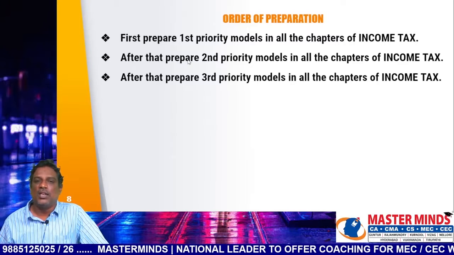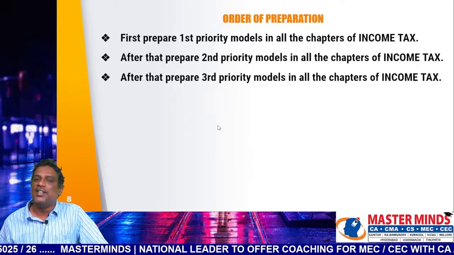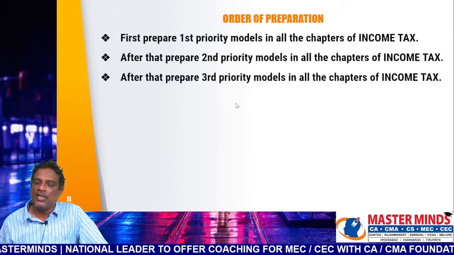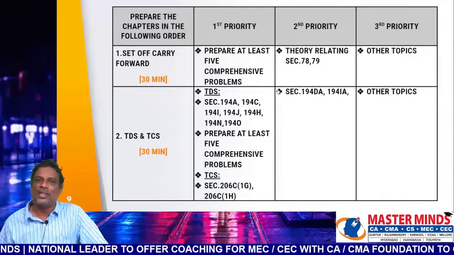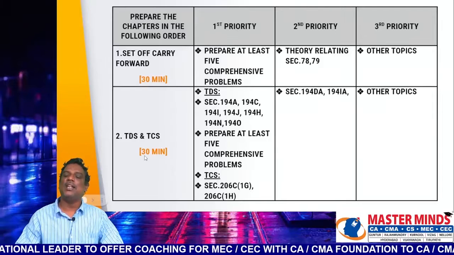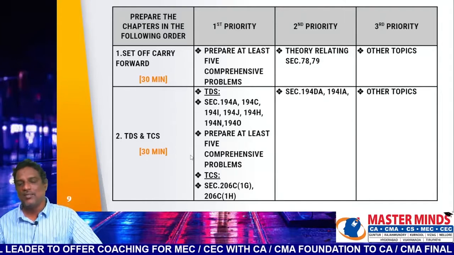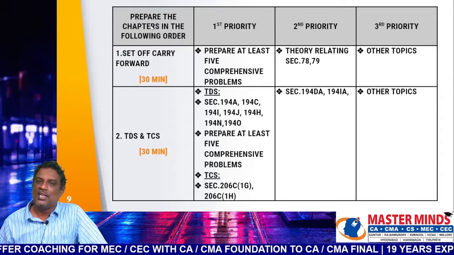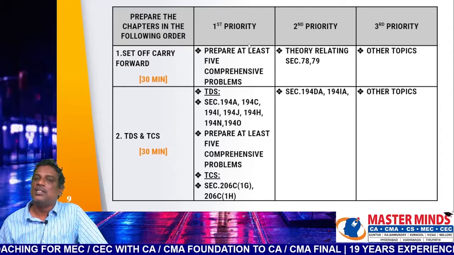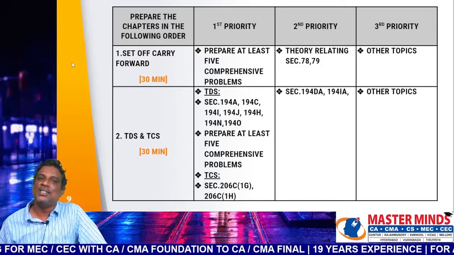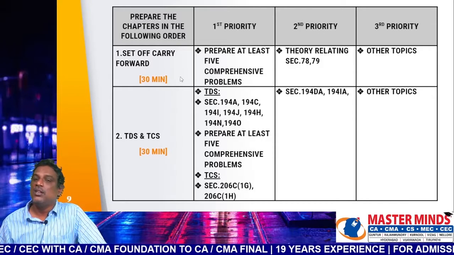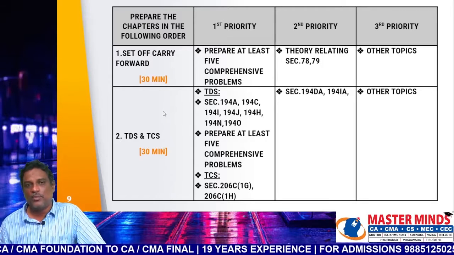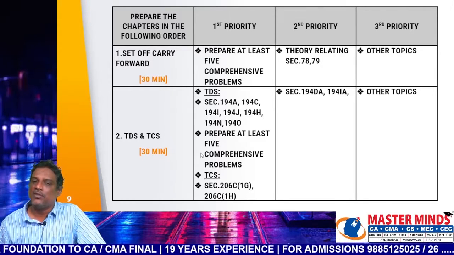So what are the questions involved in each and every chapter in first priority, second priority, third priority, given below in detailed manner in tabular form. This is the table related to priority of chapters also. This table contains chapter wise priority and question wise. First column is chapter wise priority. Second, third, fourth column is question wise priority. So please read this table carefully.